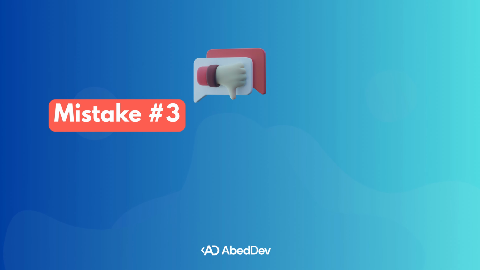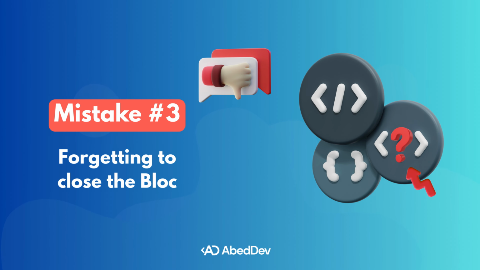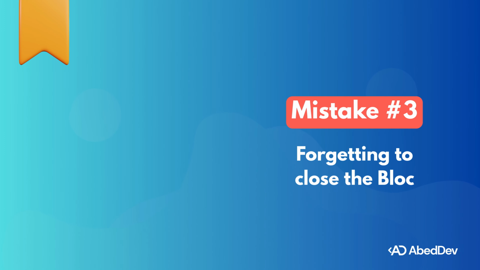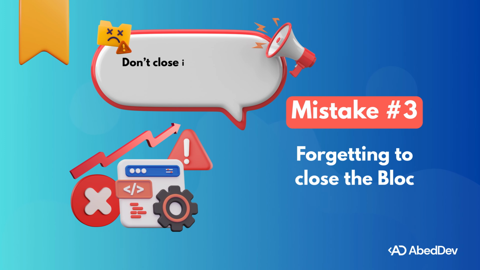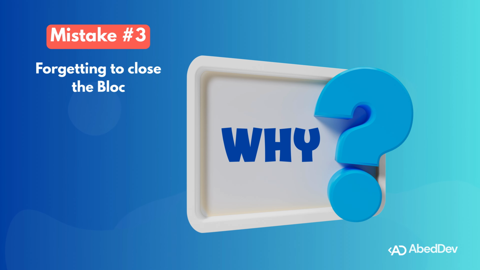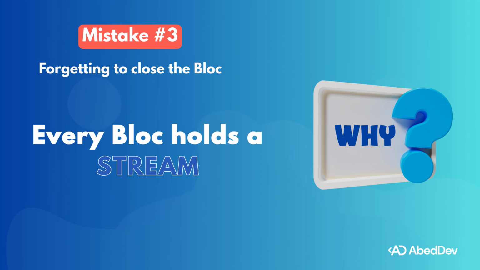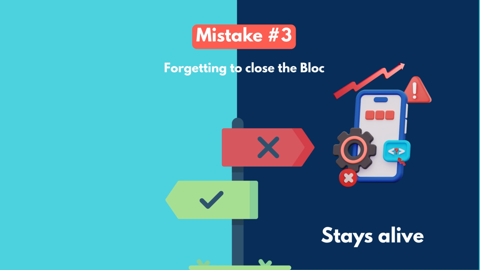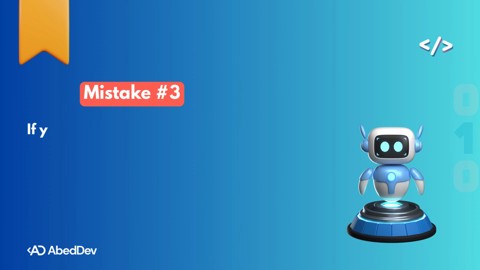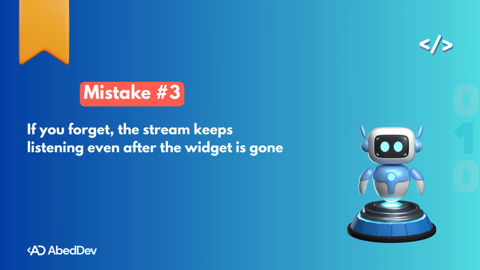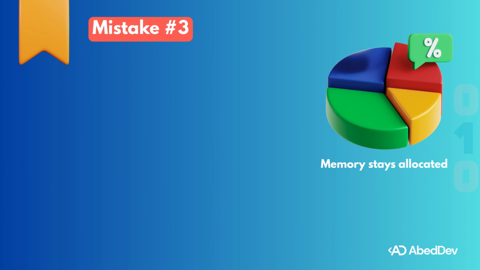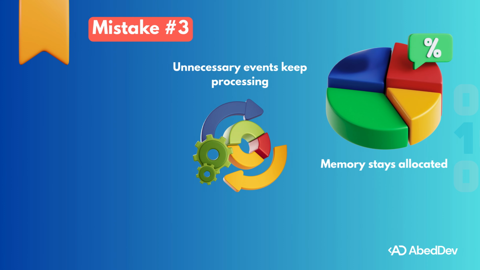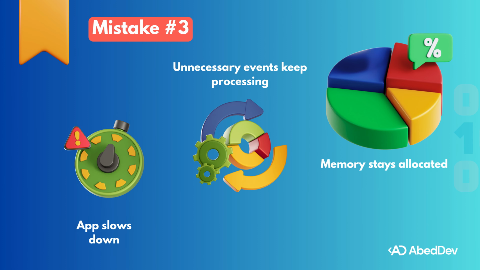Mistake number 3, forgetting to close your BLoC or Cubit. When you create a BLoC or Cubit manually and you don't close it in dispose, you are leaking memory. Why? Because every BLoC holds a stream, and that stream stays alive until you explicitly close it. If you forget, the stream keeps listening even after the widget is gone. That means memory stays allocated, unnecessary events keep processing, and over time your app slows down and even crashes.